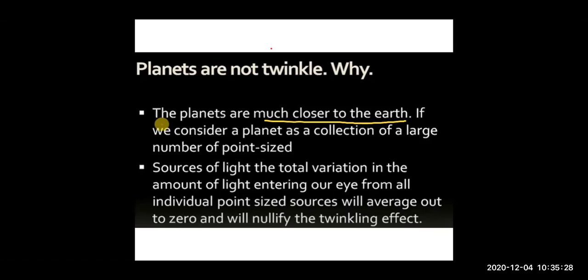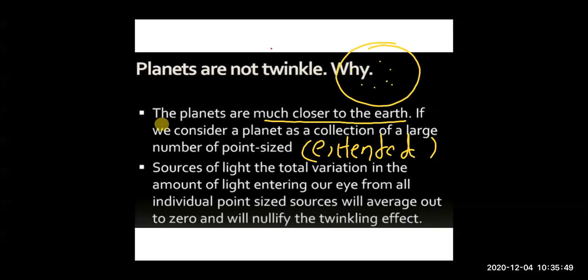They are an extended source of light. Point size का opposite होता है बेटा extended source, right? They are not point size, they are an extended source of light. Extended means they are made up of a number of point sizes. बहुत सारे point size मिलके क्या बनेगा बेटा? Your planet. You can consider it like that.